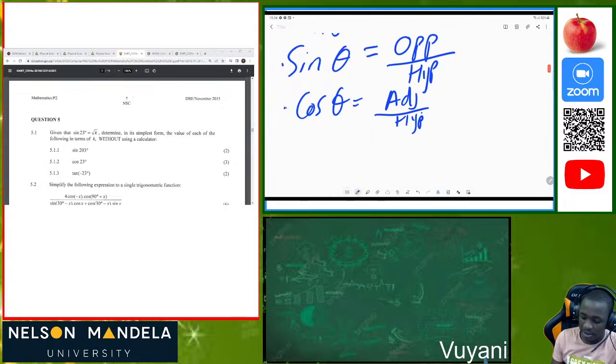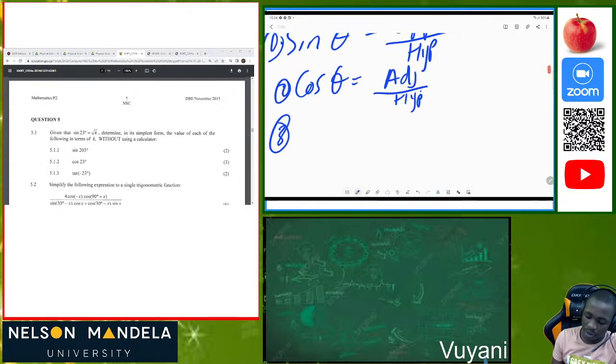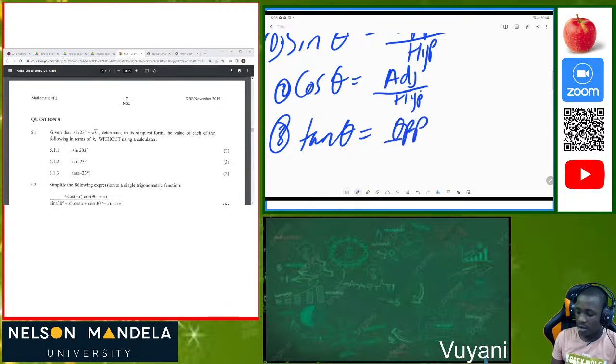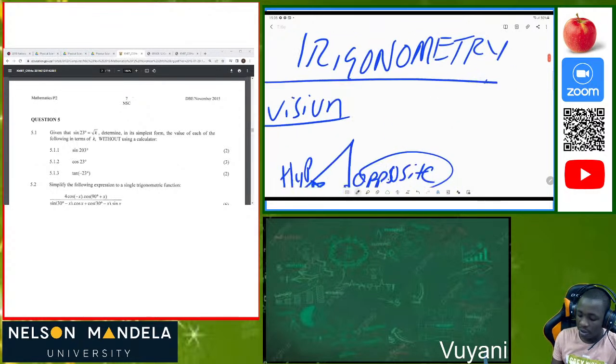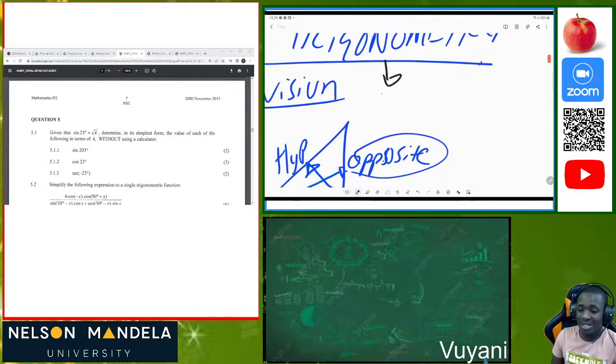Then the last part, number 1, number 2, number 3, we were also taught that we have tan of theta, which is equivalent to opposite over adjacent. So before I just start there, let me just say here so that you cannot get lost. So in trigonometry, we have 3 trigonometric ratios.